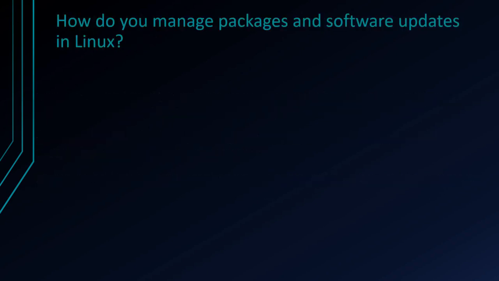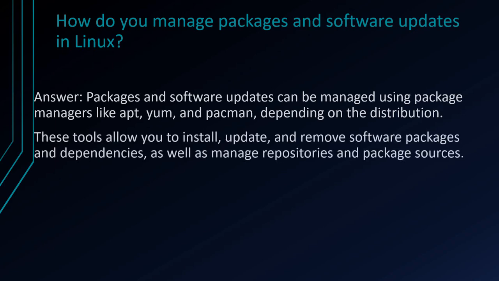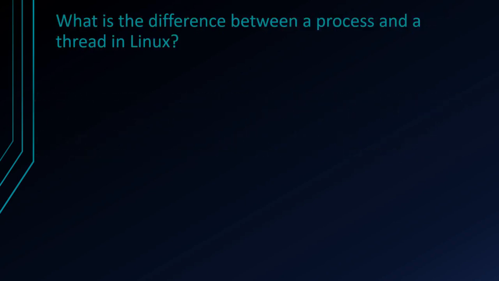How do you manage package and software updates in Linux? So package and software updates can be managed using a package manager like apt, yum, pacman, depending on the distribution. Like we are using Red Hat, so we'll use yum. These tools allow you to install, update and remove software packages and dependencies, as well as manage the repositories and package sources.